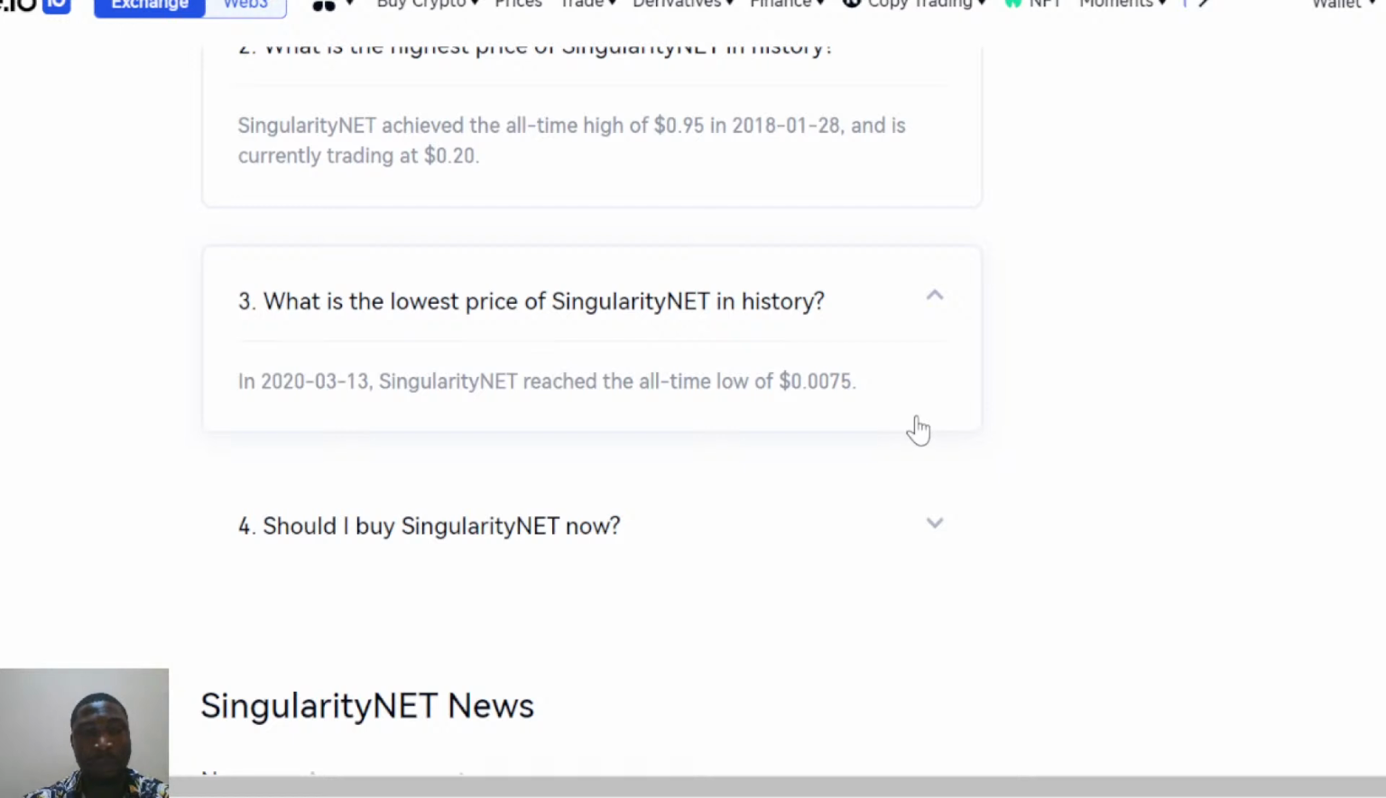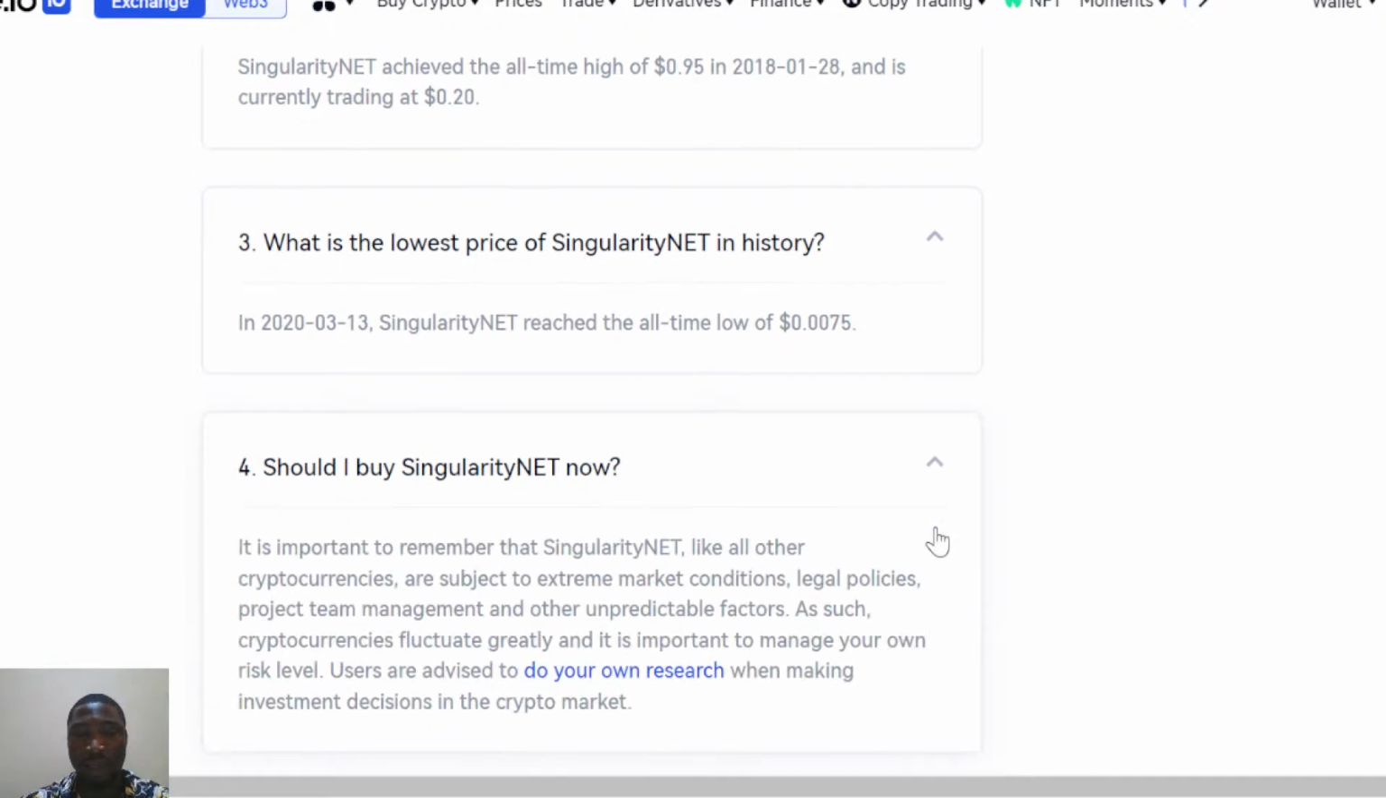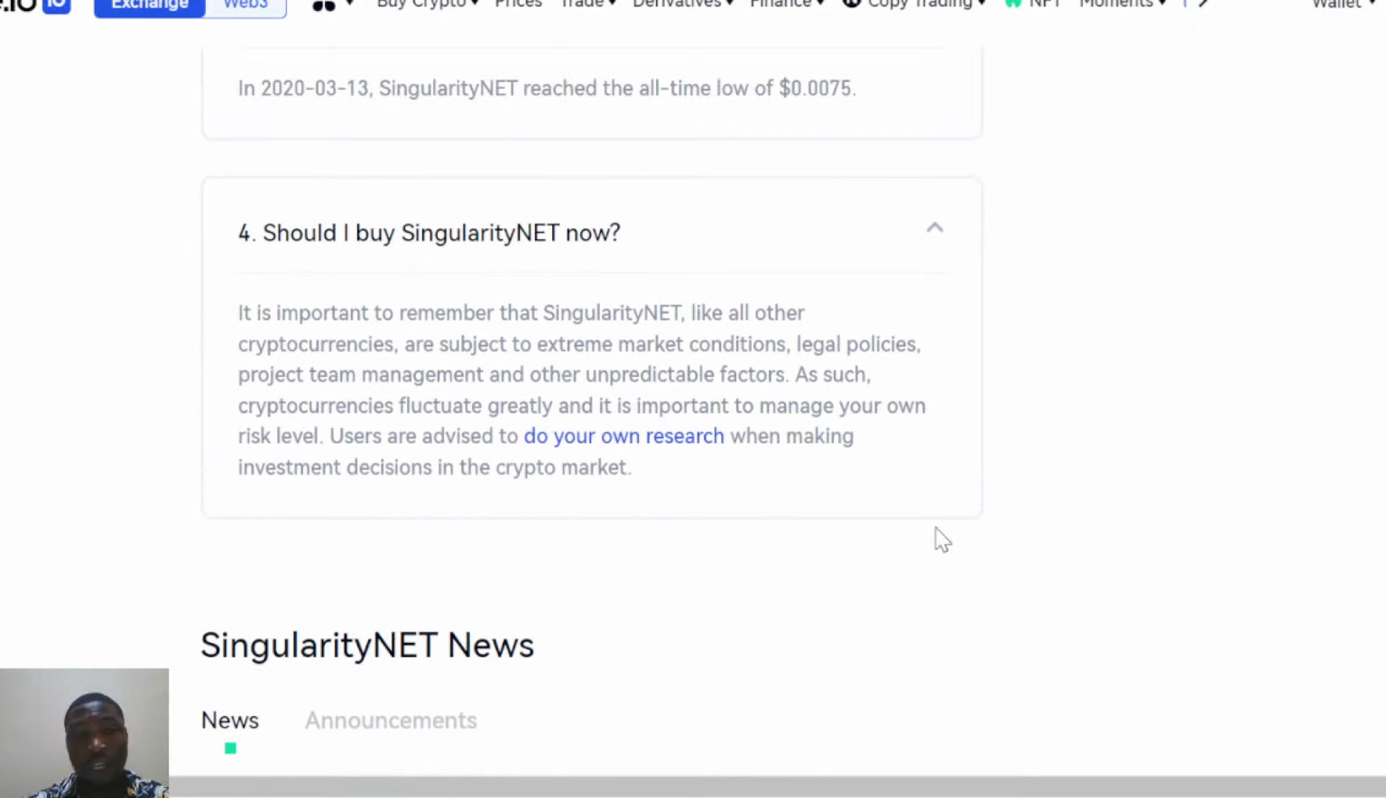And also, what is the lowest? The lowest it got to in the market space was around, sorry, not 2013, 2020. The lowest it has gone to is 0.005795. That was the lowest it has gone to in the market space. So all these points are very important that we need to take note of when talking about this project, what we should know.